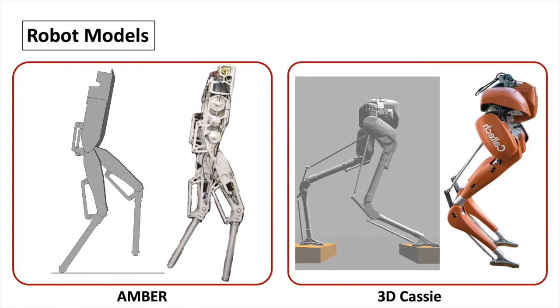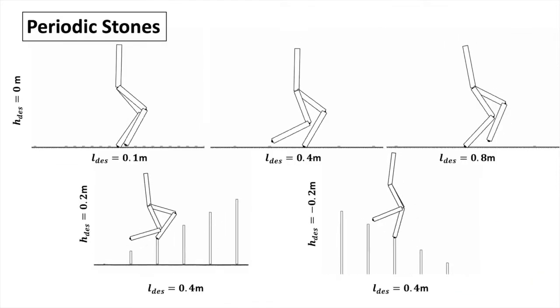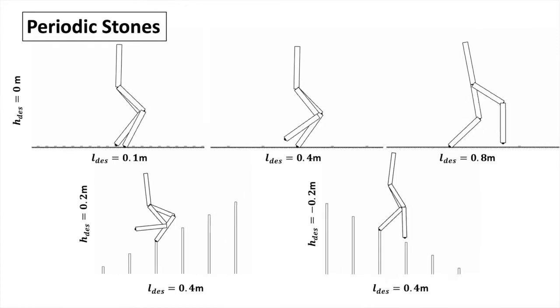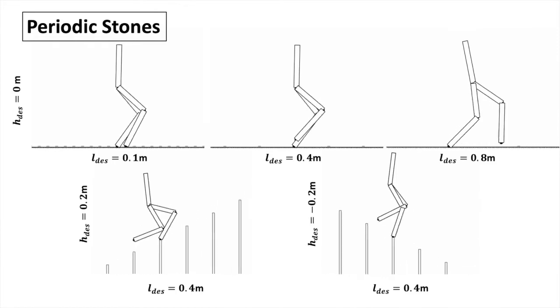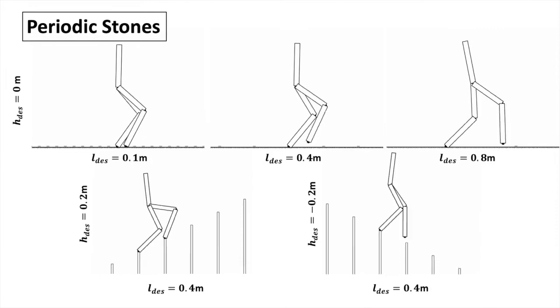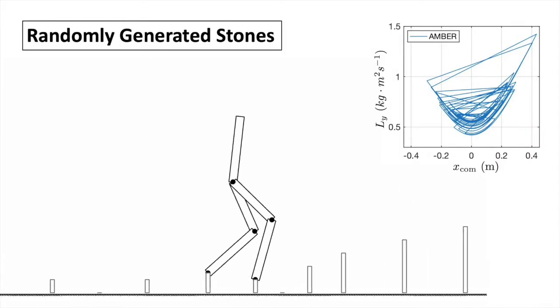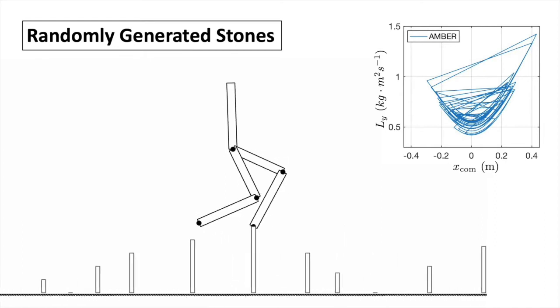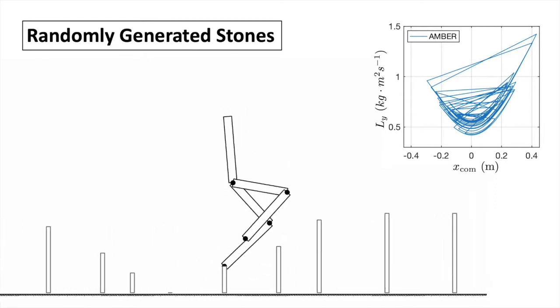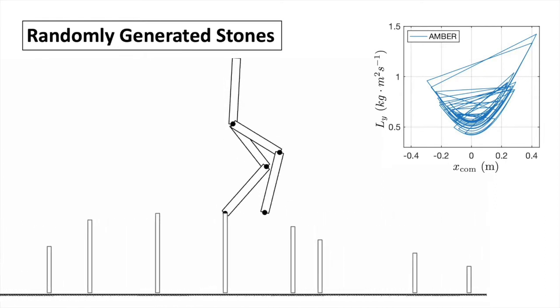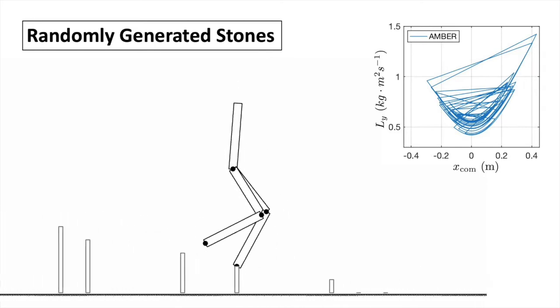This method is demonstrated in simulation with Amber and Cassie models. Here are some results with periodic stones on Amber in MATLAB. Starting with the same initial condition, all of them converge to periodic walking. Then there are random stepping stones and the resulting phase portrait. We can see the evolution of the phase curve in continuous time is very similar to the underactuated LIP model.